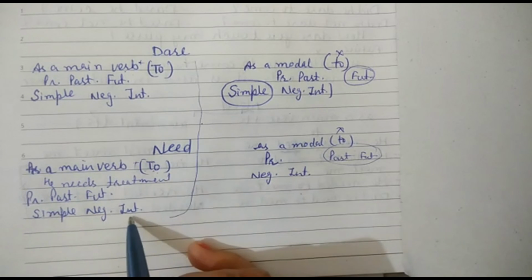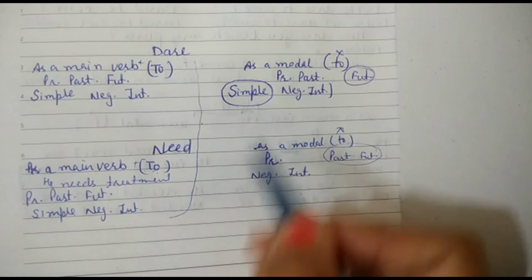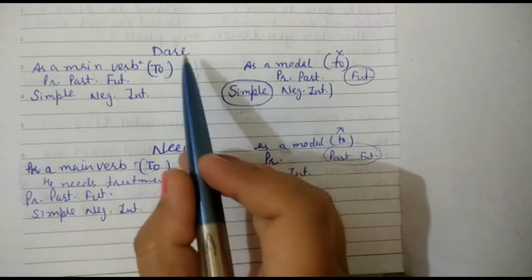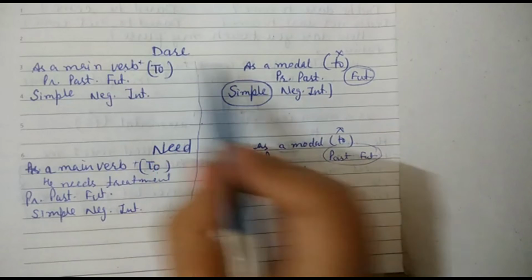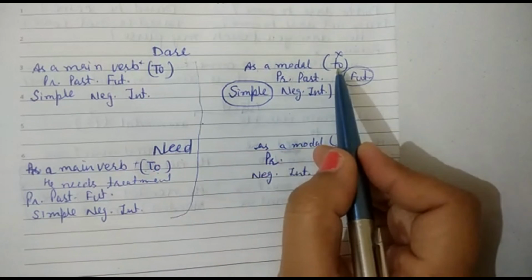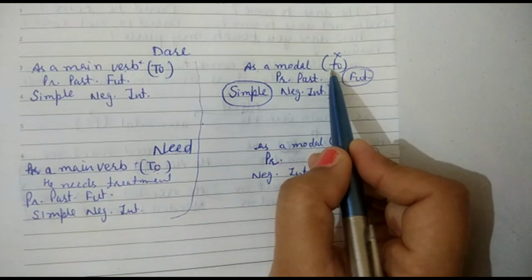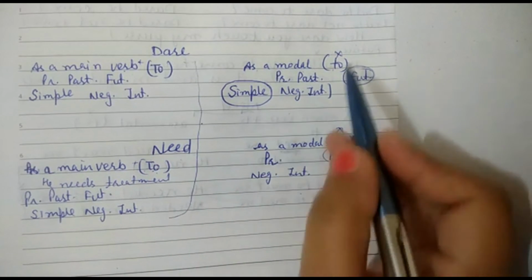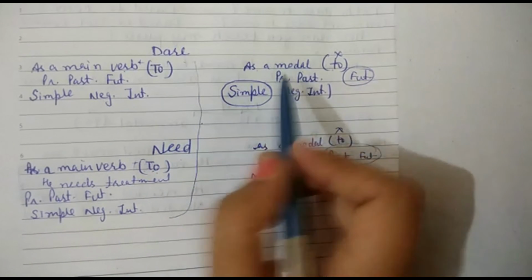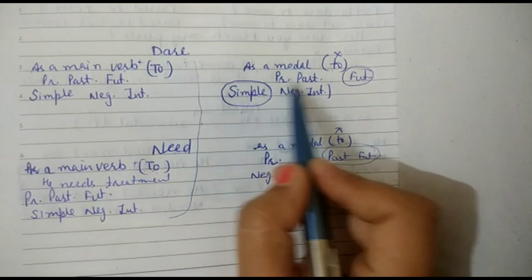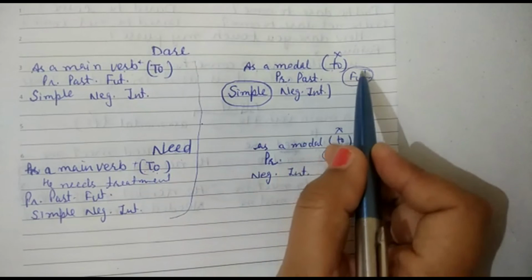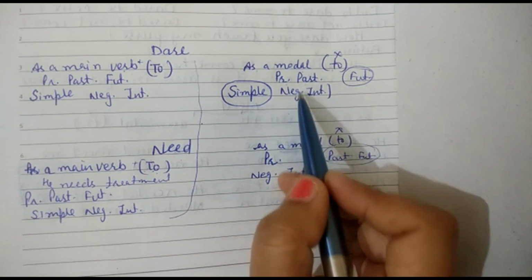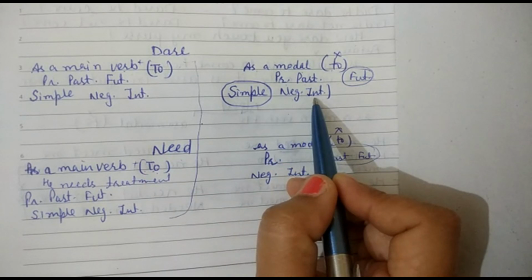It is a rule. Next, being modal auxiliaries, what are the uses of these modals? Dare as a modal. First thing, there will be no "to" with it. Need is also following the same rule that we can't put the preposition "to" with it. Next, dare will be used in present and past tense, but not in future. Present and past tense, but where? In negative and interrogative only.